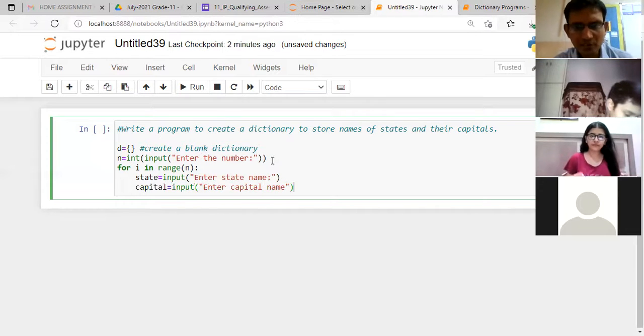So these are the two tasks we need: first the state, and then the capital.